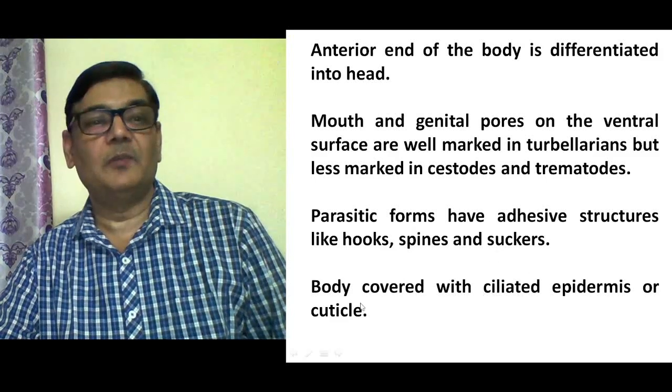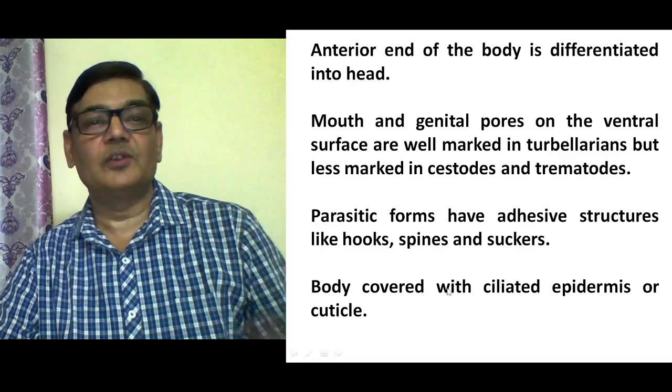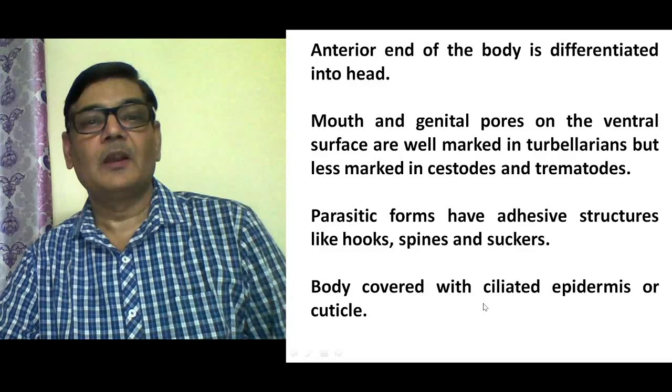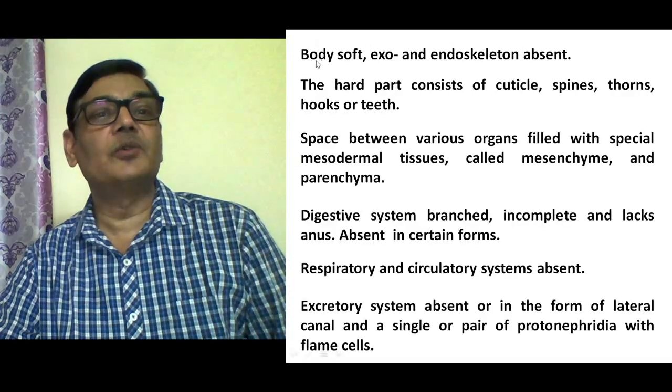So they have a very resistant cuticle, which is not affected by the adverse environmental conditions of the host organs or tissues.